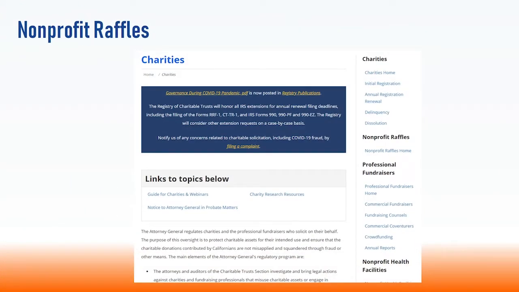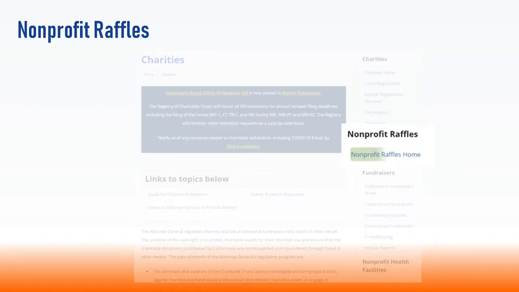In California, charities and certain other private nonprofit organizations may conduct raffles to raise funds for beneficial or charitable purposes in the state.